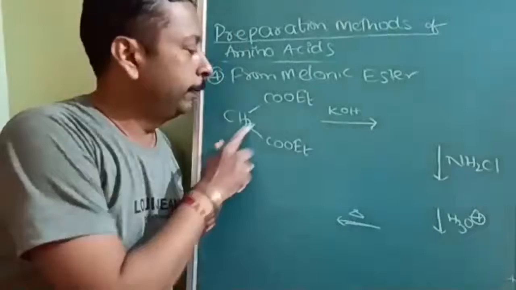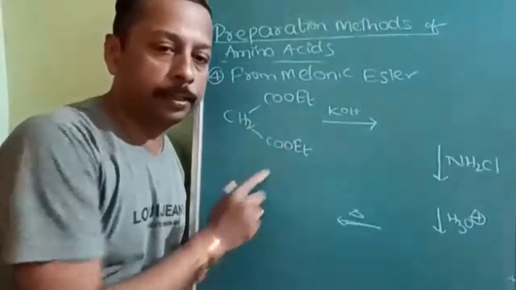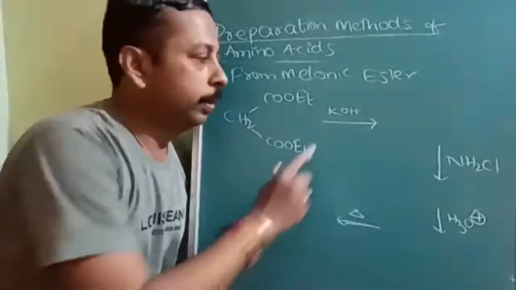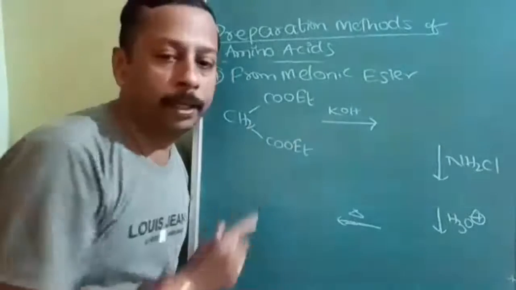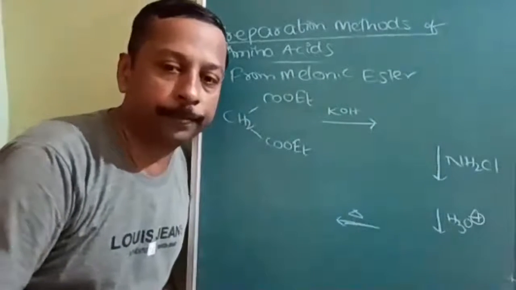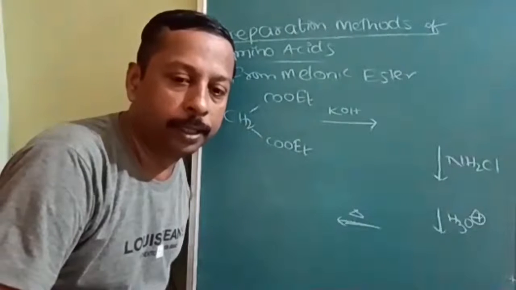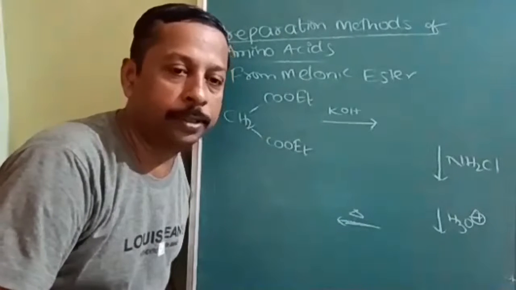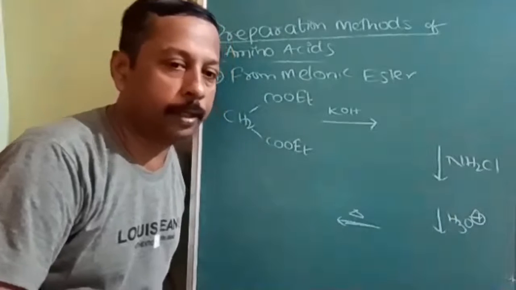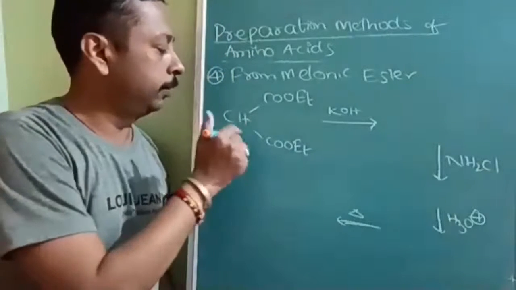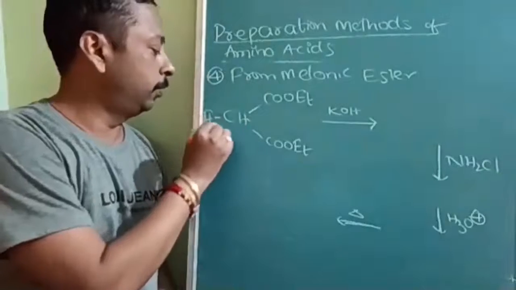Okay, on the same carbon, two ester groups, ethyl, are there. This KOH is a base. What will it look for? Very good. It will look for H plus. So which H plus is acidic? Very good. The alpha hydrogen is acidic. So this is this hydrogen.